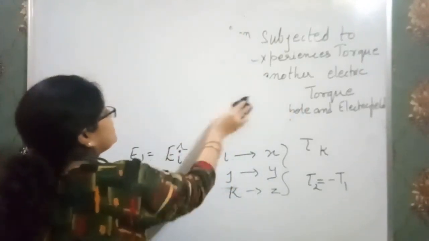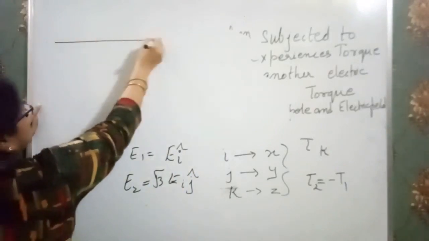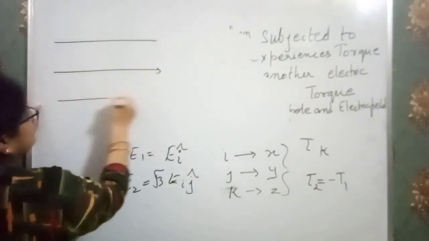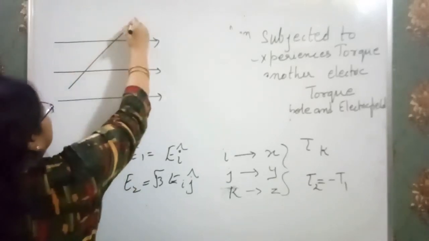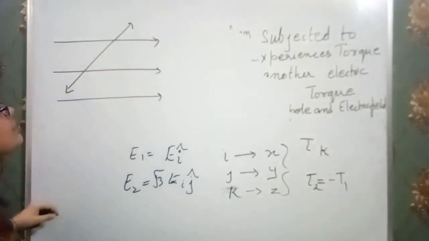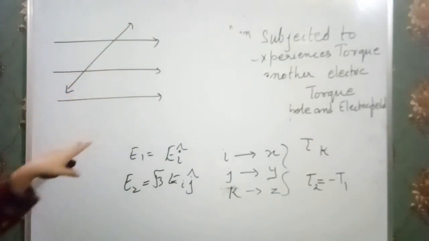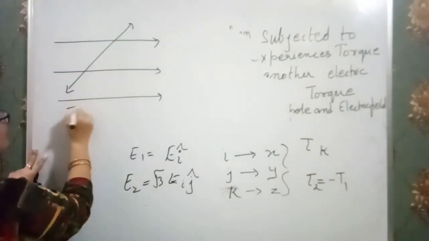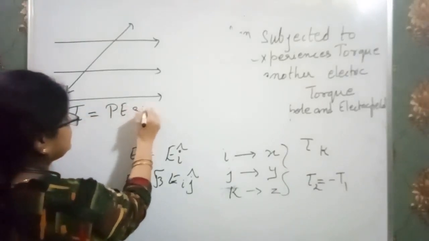Now this is our electric field, and a dipole is kept over here, for example. So when any dipole is kept in an electric field, it experiences a torque which has value P E sine theta.